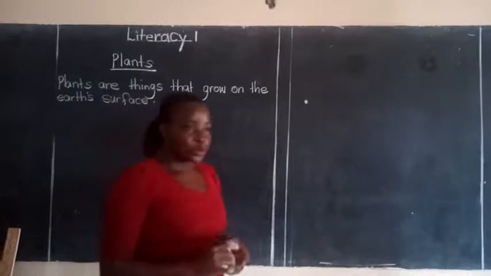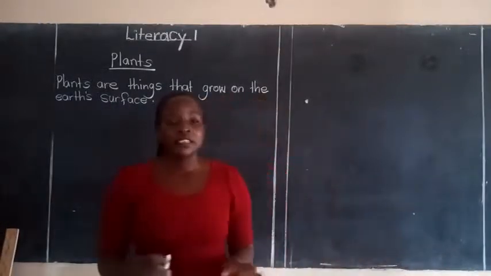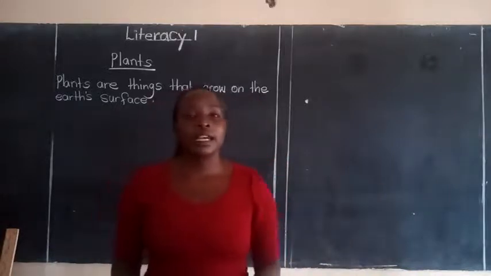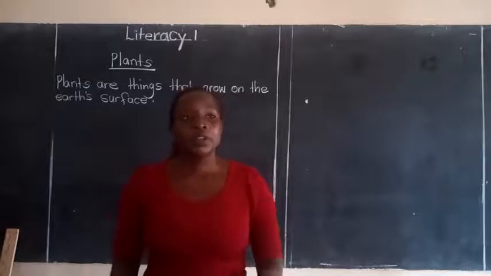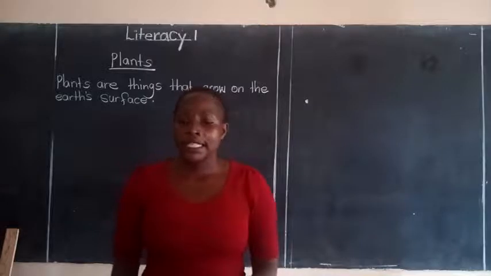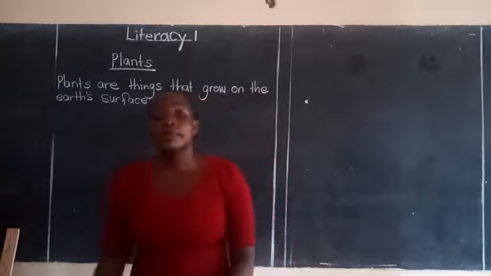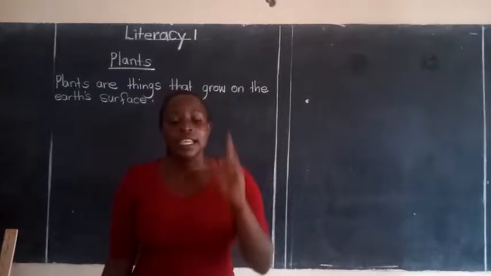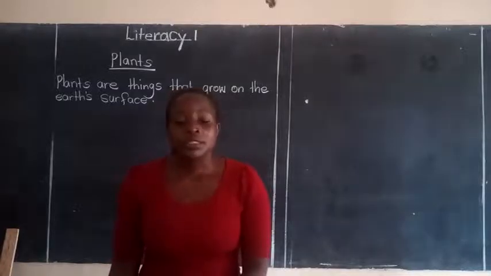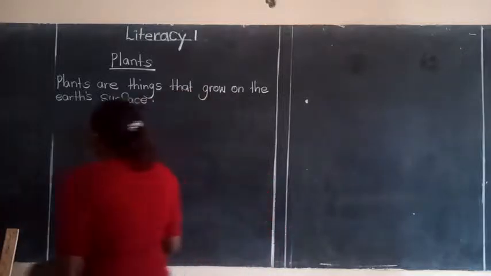When we are at school, we see very many things, very many green things, very many things which are not green when they have grown on the earth's surface. And when we are at home also, when we are moving around, we see those different things. So those different things which grow on the earth's surface are called plants. And they are grouped into two groups. So there are two main groups of plants.